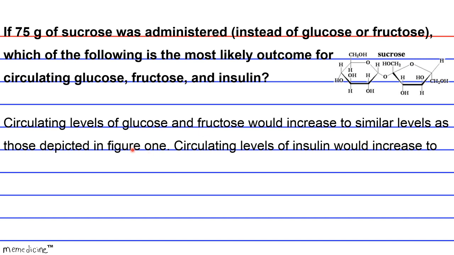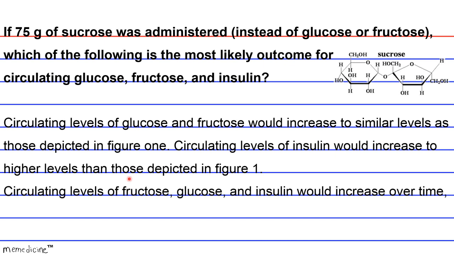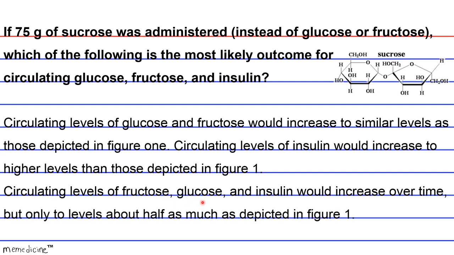Is it B, circulating levels of fructose, glucose, and insulin would increase over time, but only to levels about half as much as depicted in Figure 1? Or is it C, circulating levels of each of the three molecules would not increase? I'll give you a moment to think.